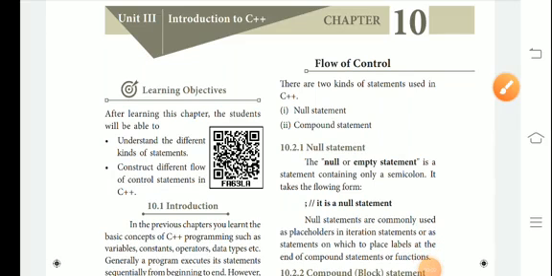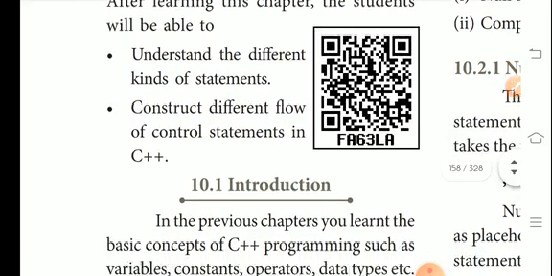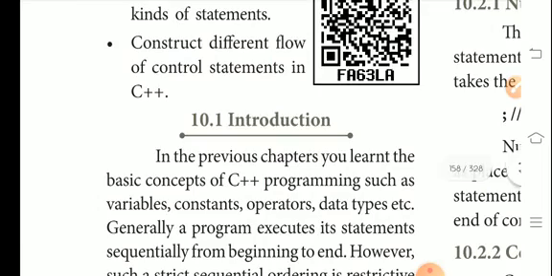Good morning, students. In Volume 2, Introduction to C++, today let me see the topic for Chapter 10, Flow of Control. What we learn in this chapter: understand the different kinds of statements, construct different flow of control statements in C++.